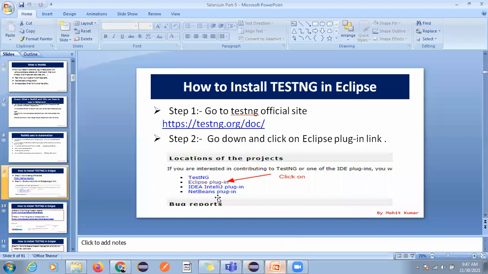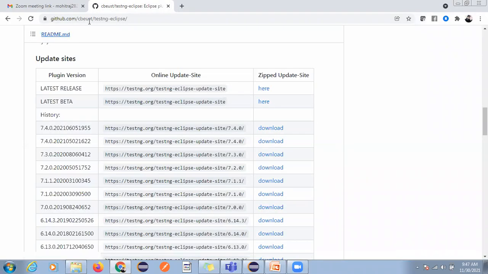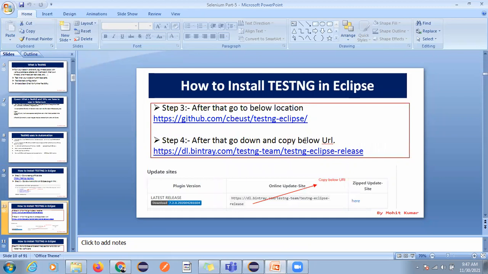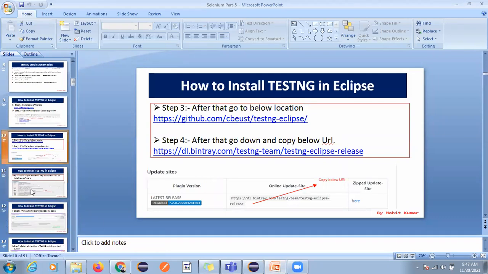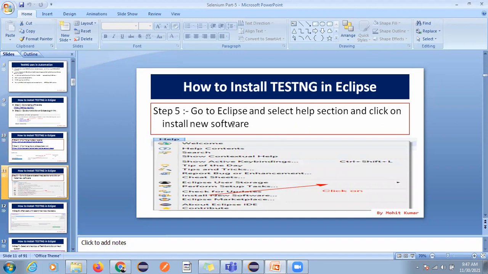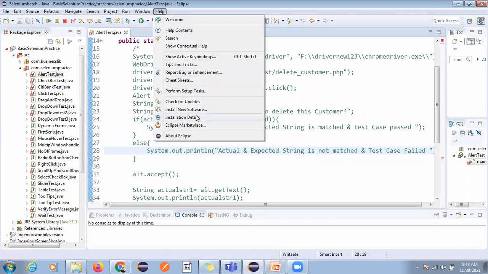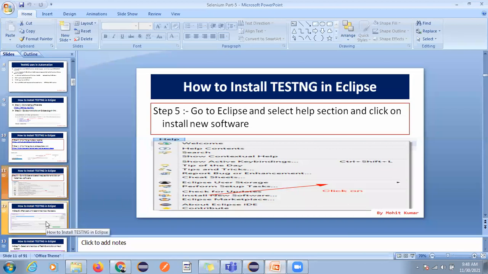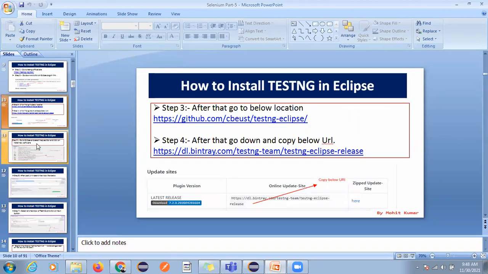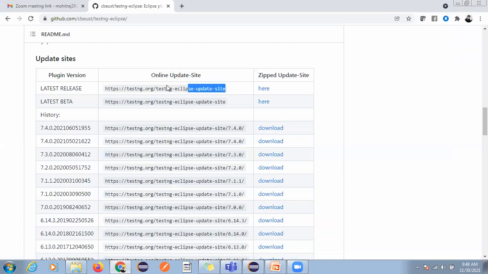Now I have written all the steps here. This is the same URL, and after that you go to Eclipse, select the Help section, and click on Install New Software. After that, you have to copy this URL.